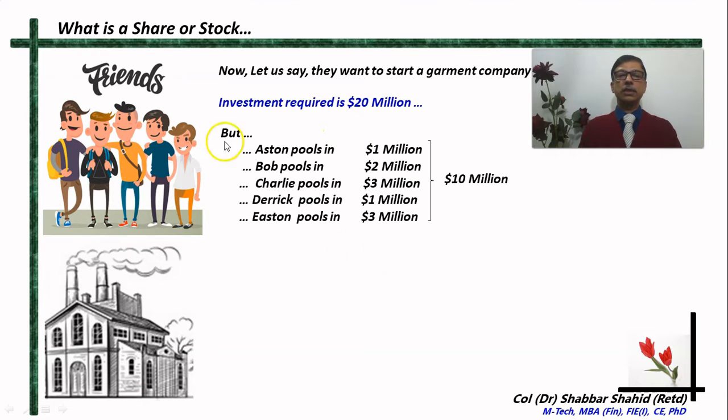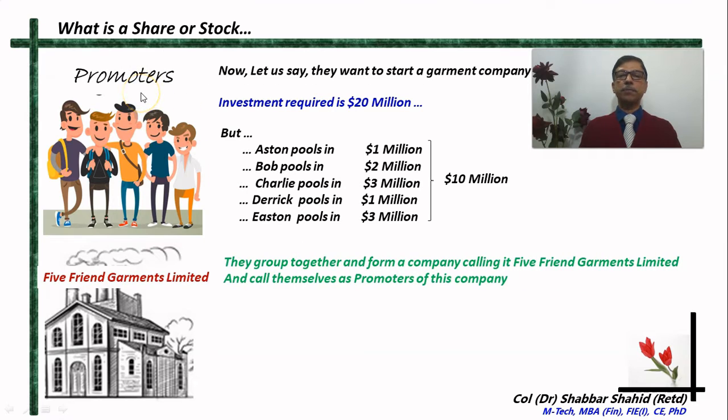What they do is, these people who so far were calling themselves friends, now call themselves promoters, and they formulate a company. On paper they establish a company, and they call that company Five Friend Garments Limited. They can call it anything. They become the promoters of this company. Promoters means the people who have started or are starting this company.